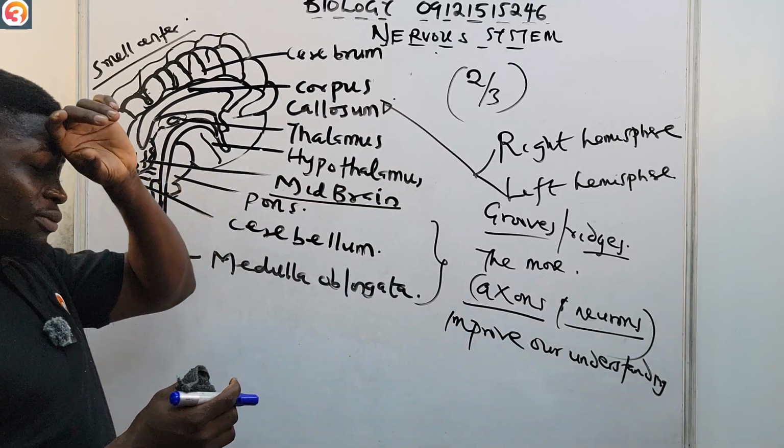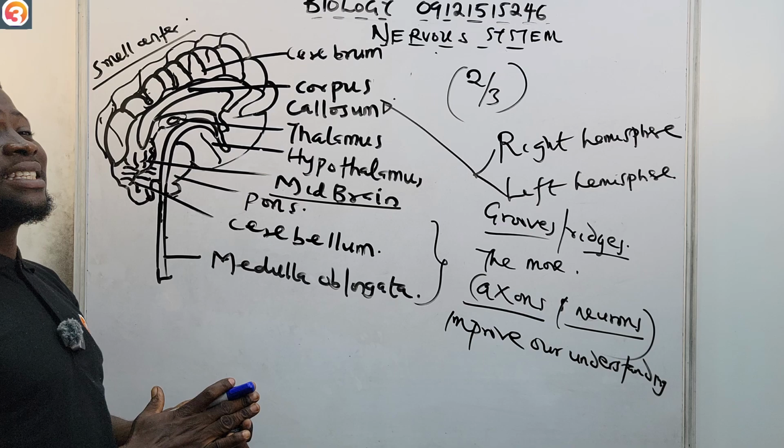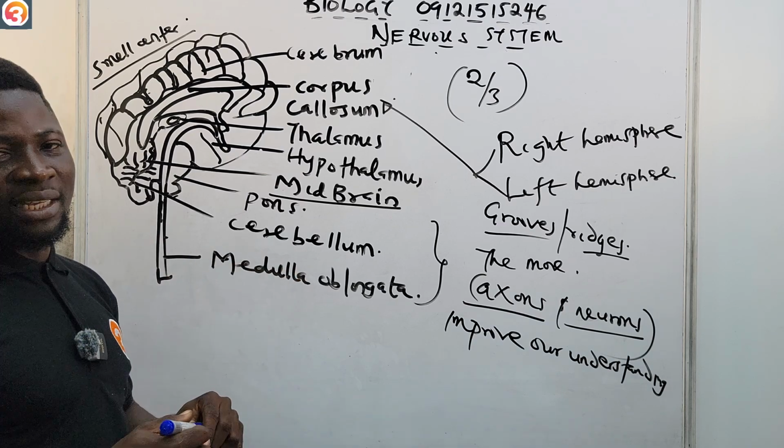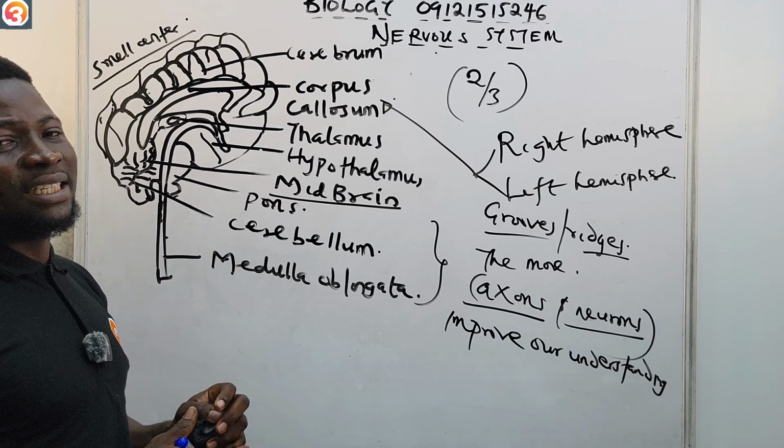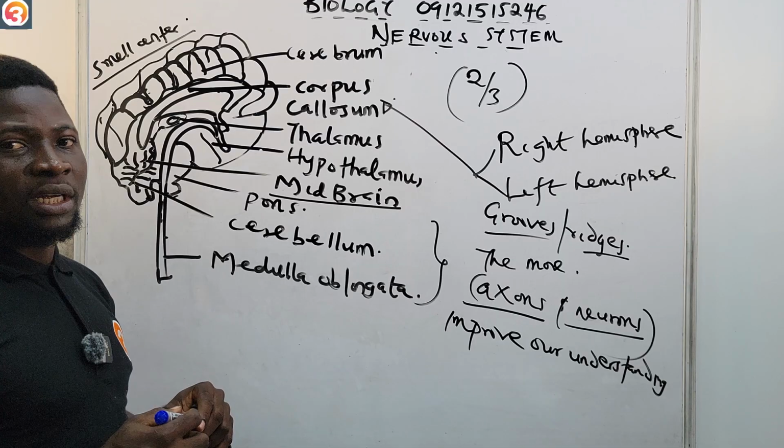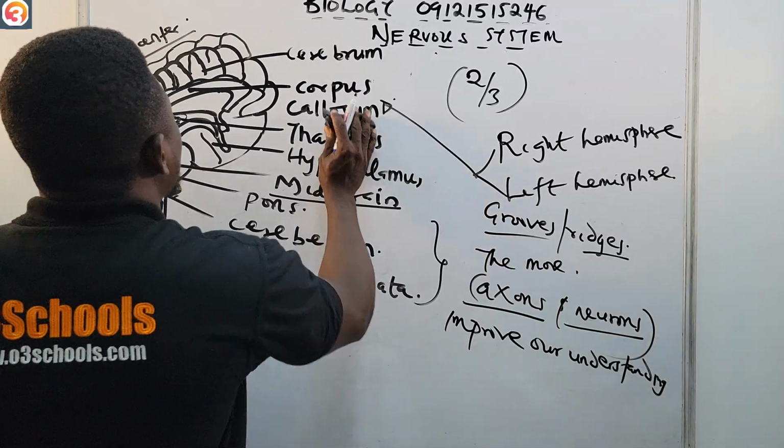So the cerebrum is in fact called the seat of intelligence. It is the seat of intelligence, and it has several functions. Let us look at some of the functions.